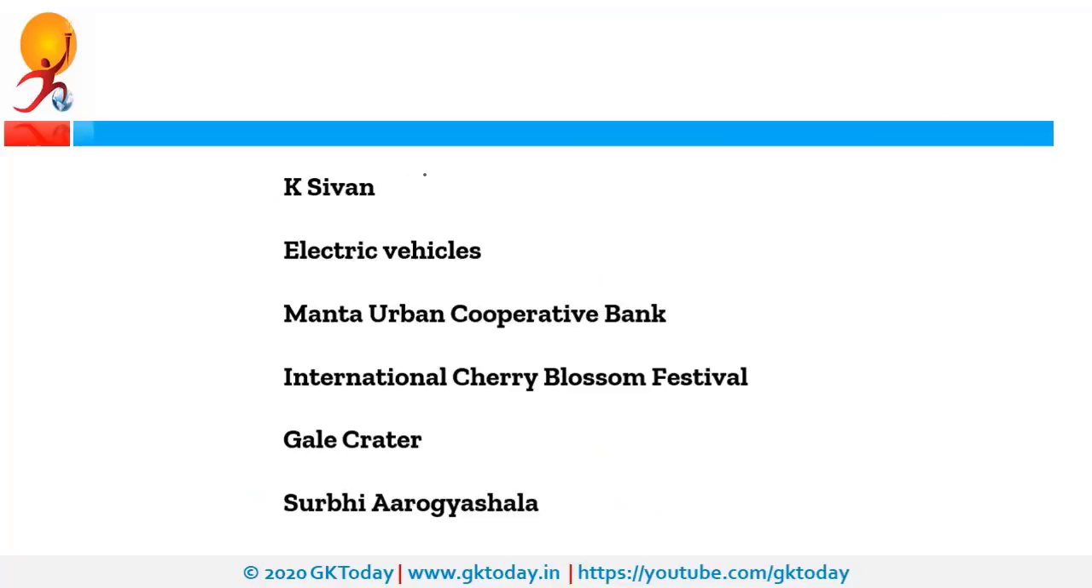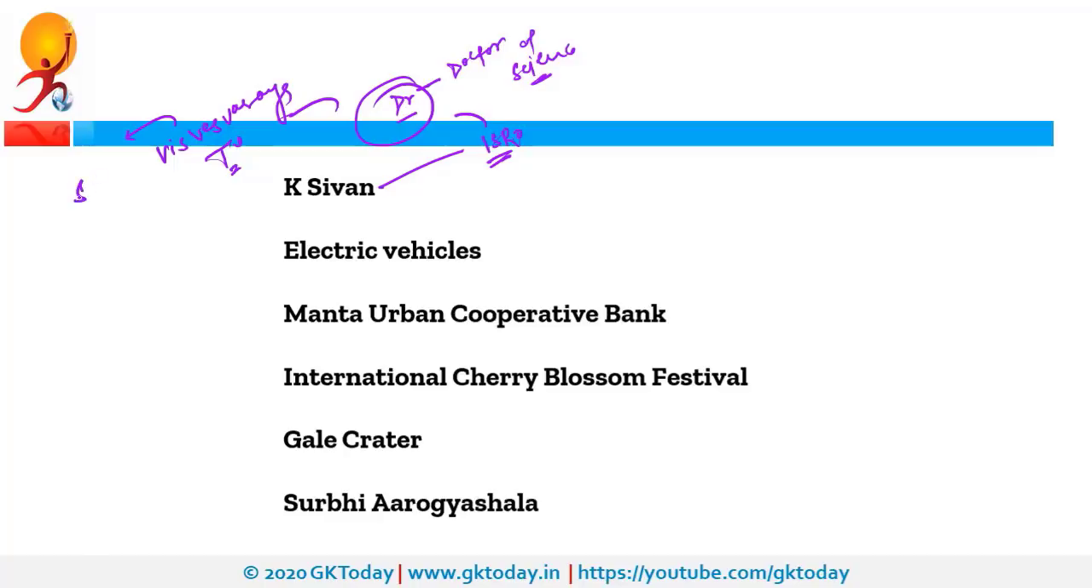Next is K. Sivan. He is the chairperson of ISRO, that is the Indian Space Research Organization. Recently he was given an honorary doctorate. He was given the Doctor of Science honorary doctorate, and this was given by Visvesvaraya Technological University. Now it is important to note that Sir Visvesvaraya is a prominent Indian personality and his birthday is on 15th of September, and on this occasion Engineers Day is celebrated in our country.